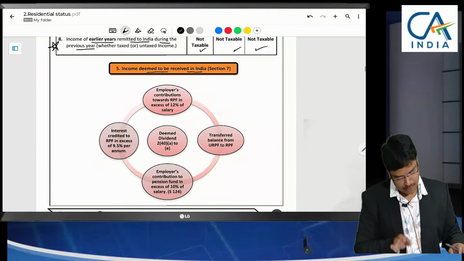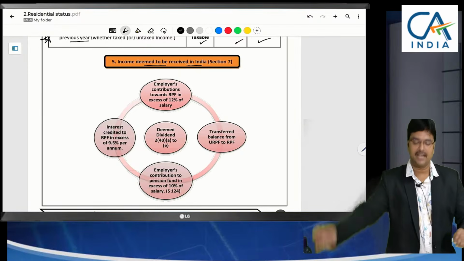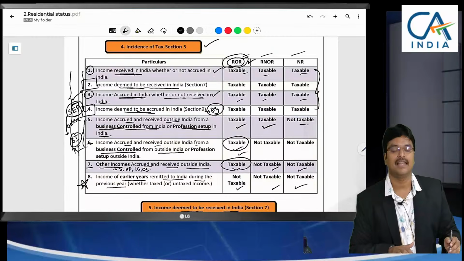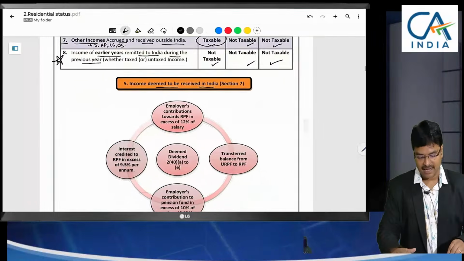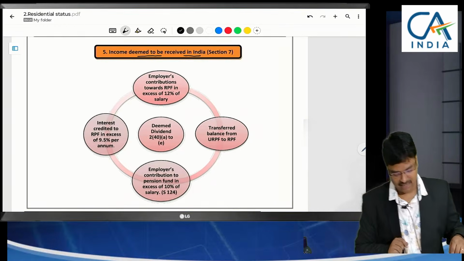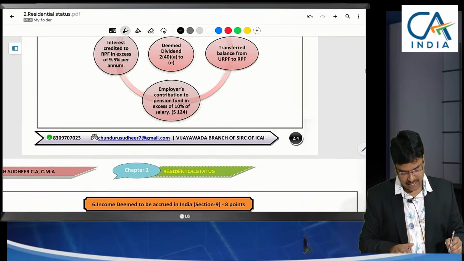Now let me move on to the next provision. Income deemed to be received in India. So we have to learn in detail this second and fourth points, sir. Income deemed to be received in India and income deemed to be accrued in India. These 2 points we have to learn in detail. So here now we will learn income deemed to be received in India.